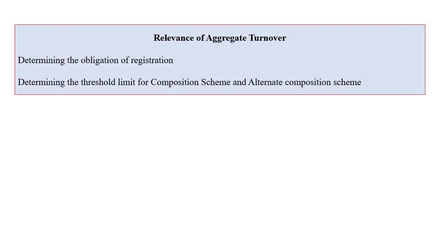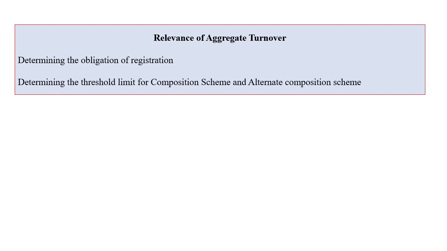Relevance of aggregate turnover. Aggregate turnover is very helpful for determining the obligation of registration, whether a person is liable for registration or not. How to decide it? It is decided on the basis of aggregate turnover. If its aggregate turnover is crossing the threshold limit, then he is liable for registration. And if its aggregate turnover is not crossing the threshold limit, then he is not liable for registration. So that is why aggregate turnover is very helpful.